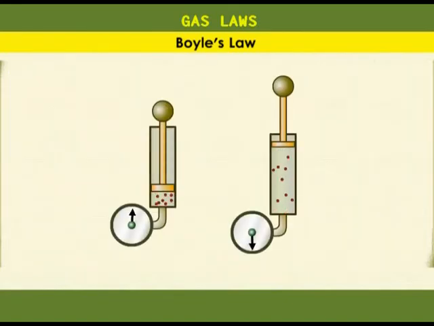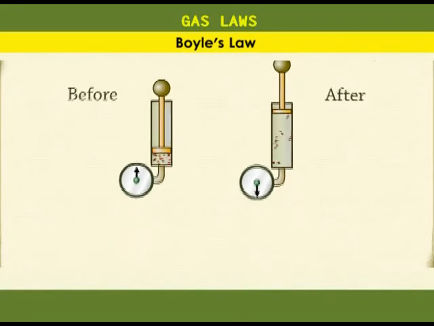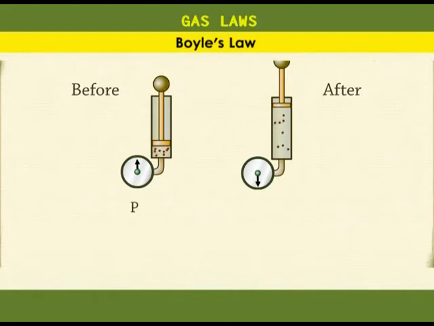Often, Boyle's law is used to compare two situations, a before and an after. In this case, we can say P1V1 is equal to K and P2V2 is equal to K as well. Because both are equal to K, then it means they are equal to each other. So we can have P1V1 is equal to P2V2. This is the mathematical expression of Boyle's law.